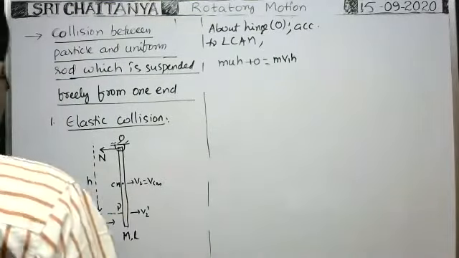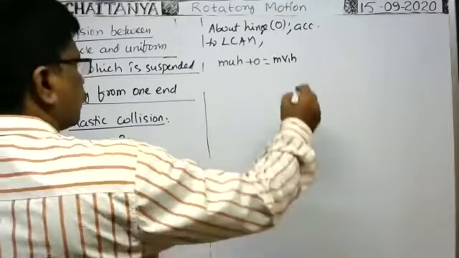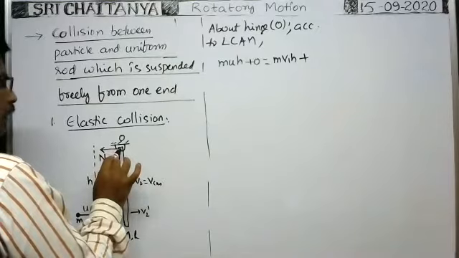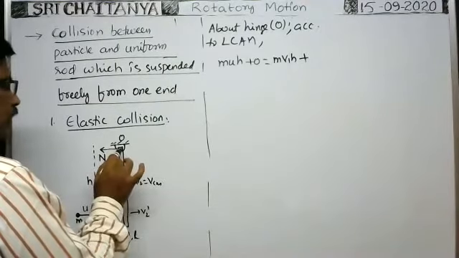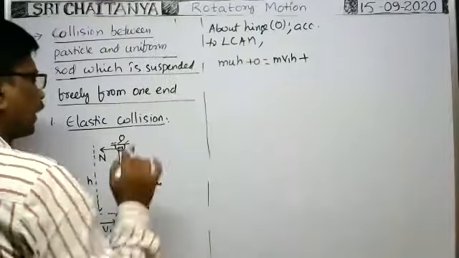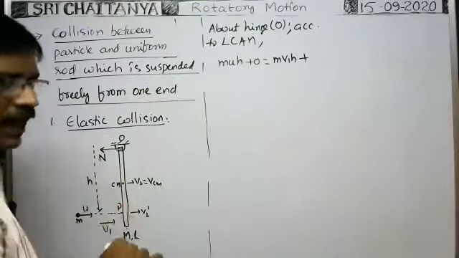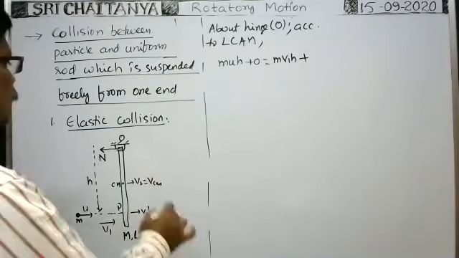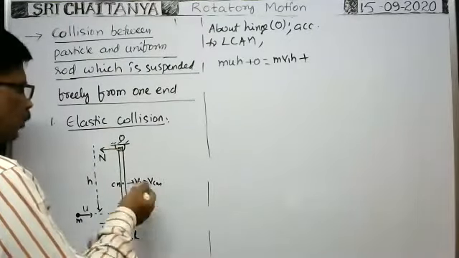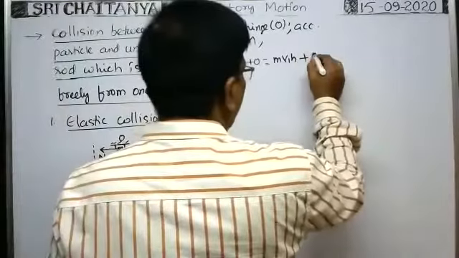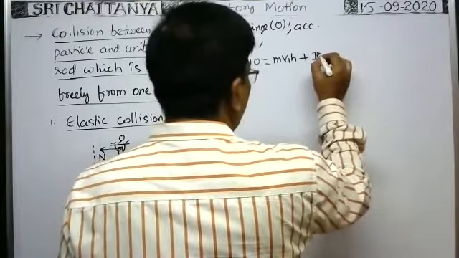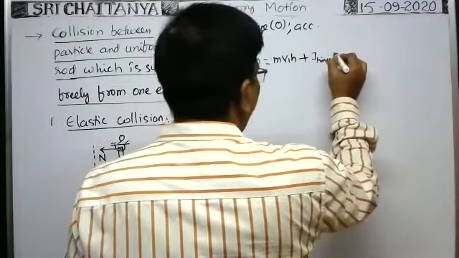So mv1 into h plus, as the rod rotates about this end only, we are applying the law of conservation of angular momentum about this end, not about the central mass of the rod as in the previous case. So about this hinge, what is the angular momentum of the rod? It is I omega, that is I hinge: the moment of inertia of the rod about the hinge into the angular velocity.